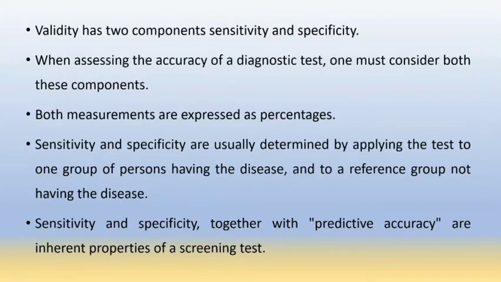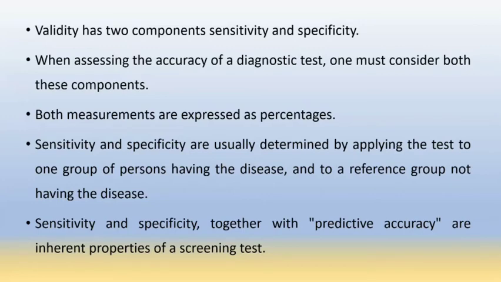So validity has two components, sensitivity and specificity. When assessing the accuracy of a diagnostic test, one must consider both these components, that is sensitivity and specificity. Both measurements are expressed as a percentage. Sensitivity and specificity are usually determined by applying the test to one group of persons having the disease and to a reference group not having the disease.